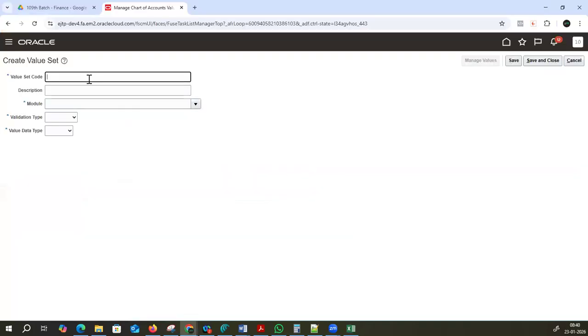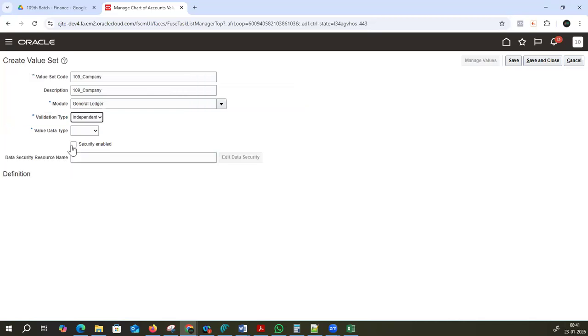109 company, description company, module, which module we are planning to start with, general ledger, and this chart of account responsibility lies with general ledger only. Validation type, what kind of validation this is: format only, independent, dependent, subset, table, like these kinds of options are there. We are choosing an option called independent. Why we are choosing independent, I will explain in 2 minutes. Value data type is character. We are taking it as a character. Why we are taking it as a character, I will also explain.